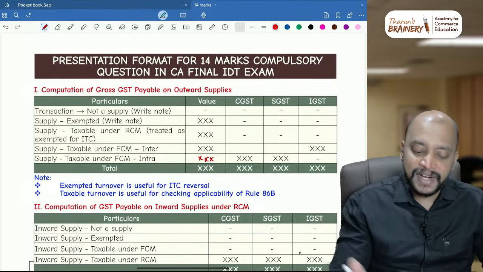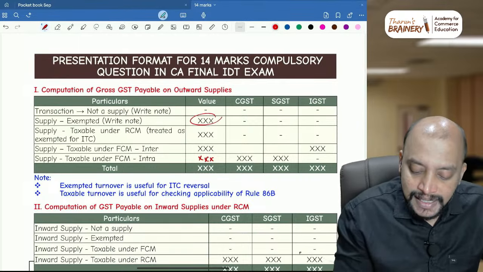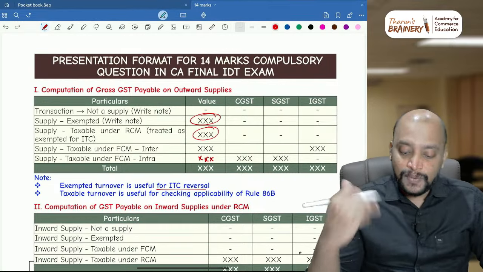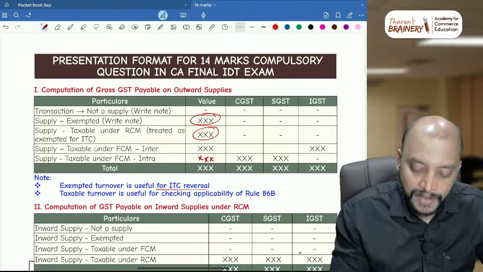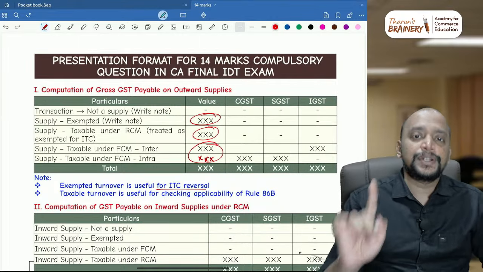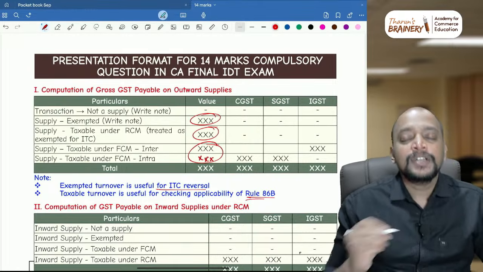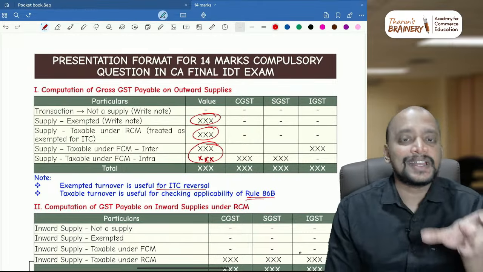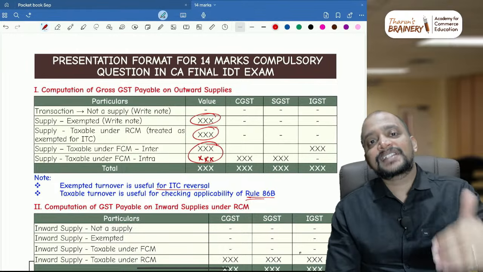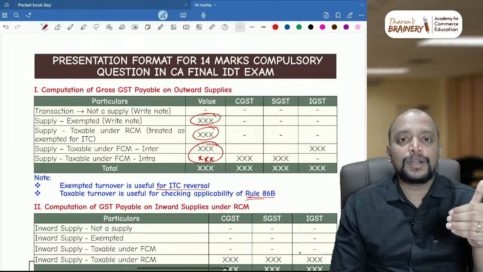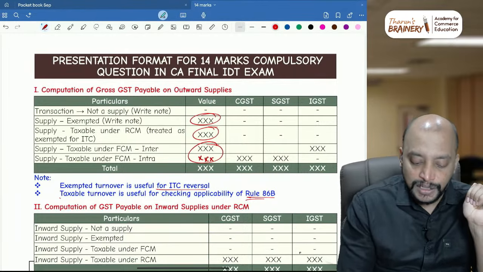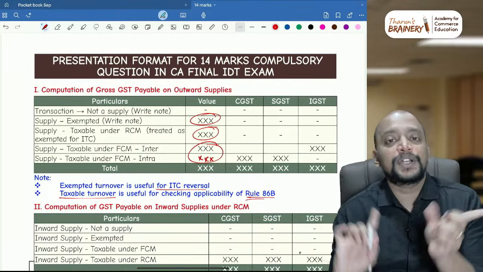Now what is the advantage of exempted turnover? This exempted turnover is useful for the purpose of ITC reversal, whereas what is the purpose of taxable turnover? This taxable turnover, but don't take zero rated. Okay, so zero rated, don't take for 86B computation. So we need to apply 86B. What is 86B? Whenever the taxable turnover in a particular month exceeds 50 lakhs, we need to pay 1% of our liability through the electronic cash ledger. So due to that reason, the taxable turnover is useful for checking the applicability of rule 86B.